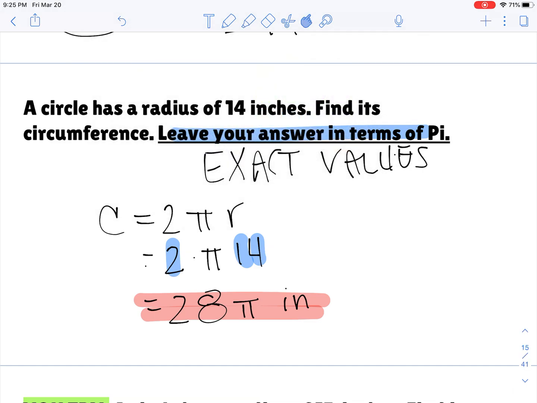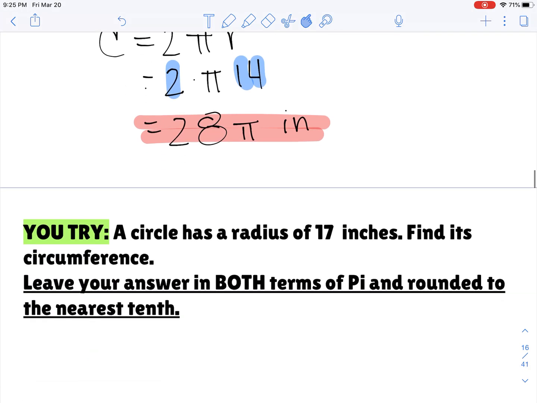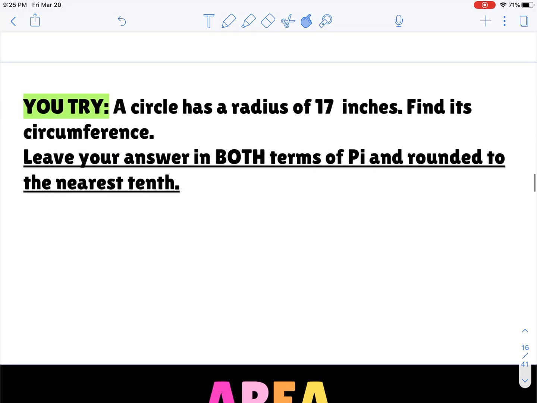Okay, so again, when we leave things in terms of pi, we put everything into our calculator except the actual pi symbol. The 28 pi, tacking that pi in, tells me that we would multiply that pi in, but we want an exact answer, so here it is. Now I'd like you to pause this video, unpause it once you have answers, and we'll check them.